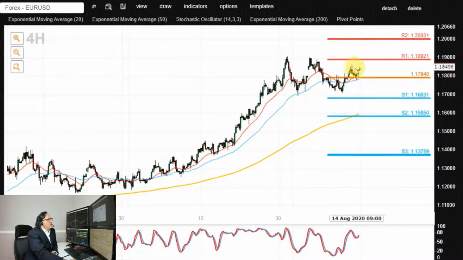Alternatively, if the price consolidates at this level and we see a gradual move lower towards this cluster of lows at 1.17, then this can possibly morph into a multiple top or maybe a head and shoulders with an extension to the downside and retest of additional supports past 1.17 towards 1.1650, 1.16, 1.1585.